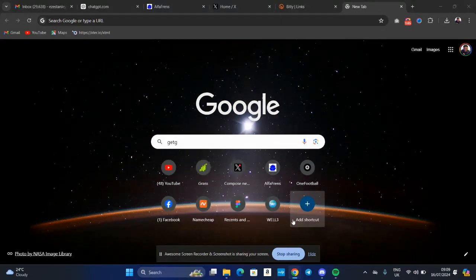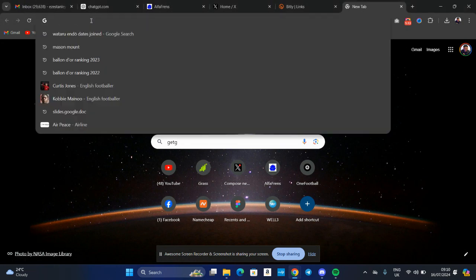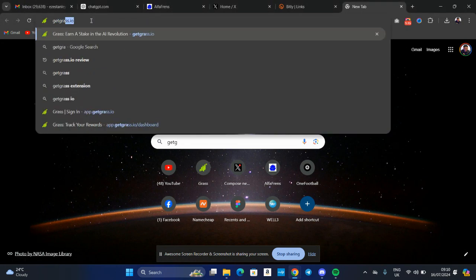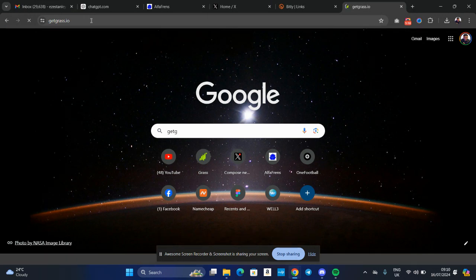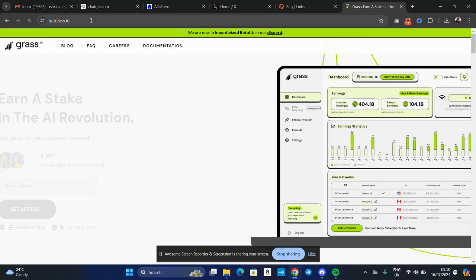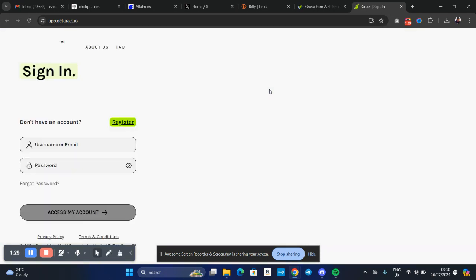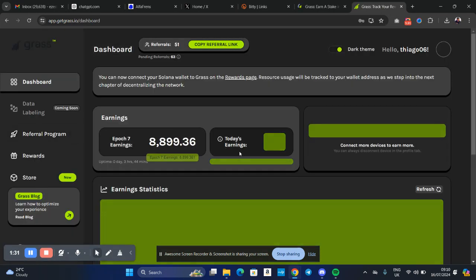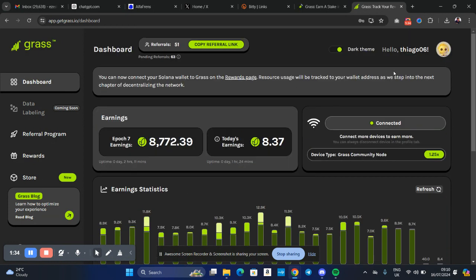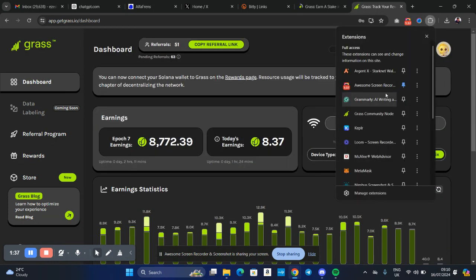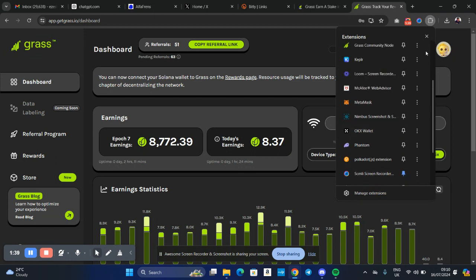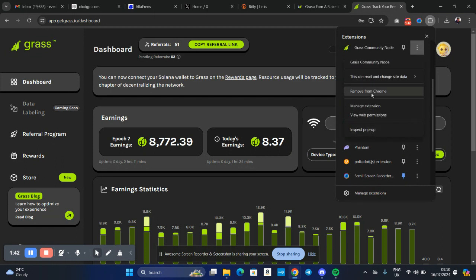So yeah, I want to show you how to install the community node. We'll go to Grass. Okay, so I have the extension installed already, I'd have to remove it from Chrome.